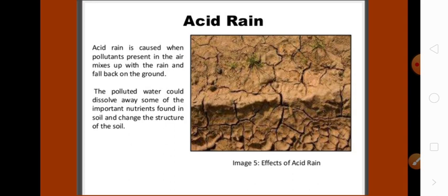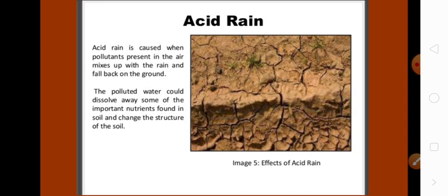What is acid rain? I have included this in this video because some of you were asking about acid rain in my doubt session. So what is acid rain? Acid rain is caused when pollutants present in the air, like toxic gases or smoke, mix up with the rain and fall back on the ground. Whenever the rain comes, these toxic gases in the air mix up with rainwater and fall down on the ground as acid rain. That's why we call it acid rain.